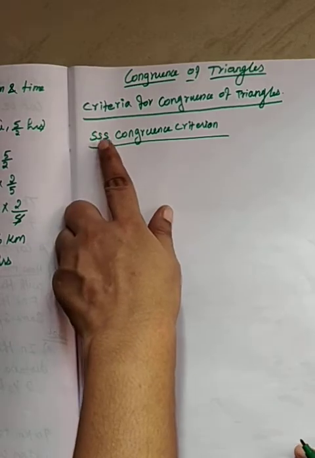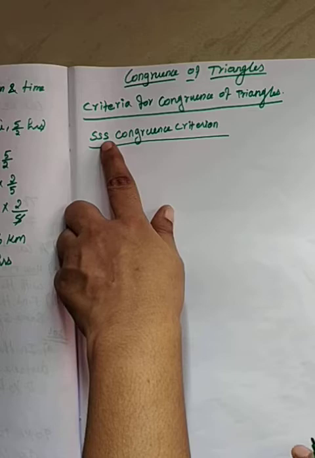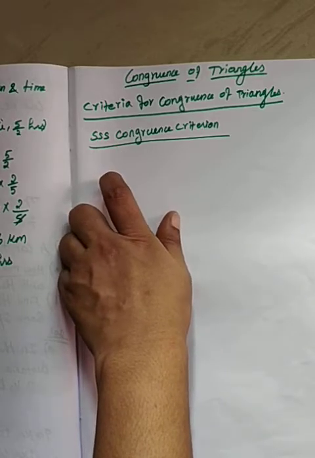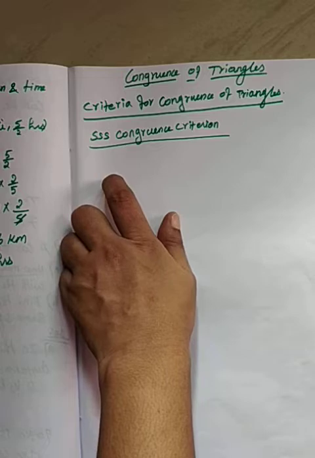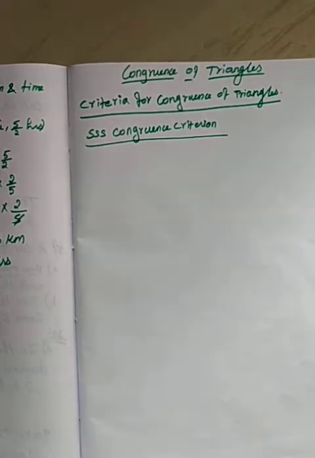What is the SSS congruence criterion? S means side. The SSS congruence criterion states that if the three sides of one triangle are equal to the three corresponding sides of another triangle, then the triangles are congruent. Everybody clear on the SSS congruence criterion?